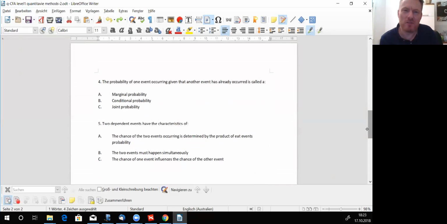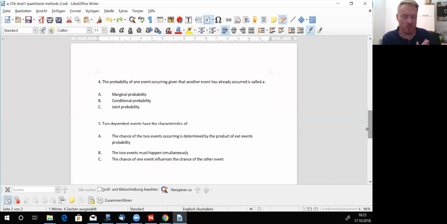Question 5, what do you think of question 5? 2 dependent events, they need to be dependent on one another, not independent from one another. 2 dependent events have the characteristics of, first, in answer A, the chance of the 2 events occurring is determined by the product of each event's probability.